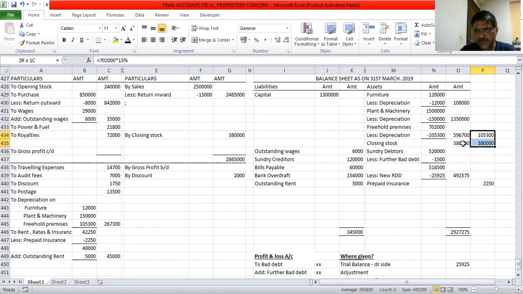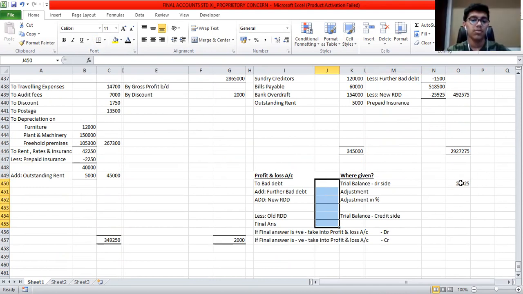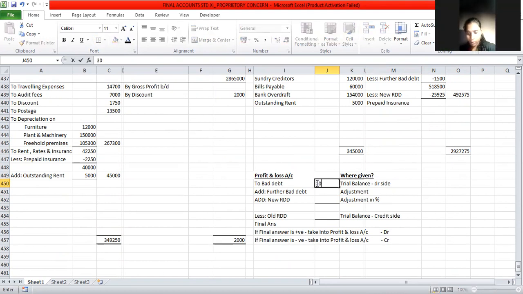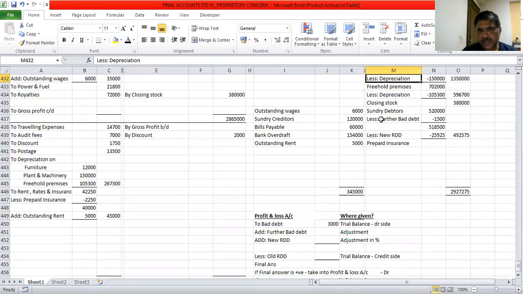Next, we have the formula, already written here. I hope you all remember this formula. Bad debt plus further bad debt plus new RDD minus old RDD. Bad debt, which is given in the trial balance debit side. Look at the trial balance debit side. How much do we have? That is 3,000. Plus further bad debt, which we wrote in the balance sheet here, that is 1,500.